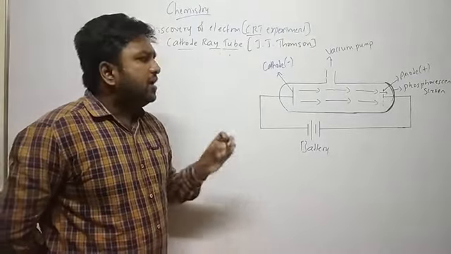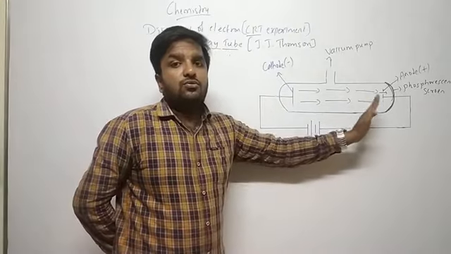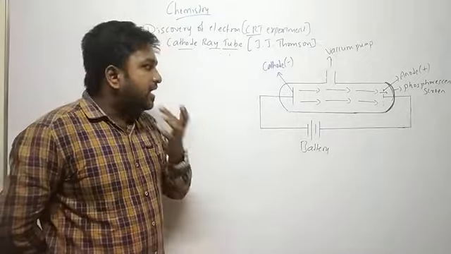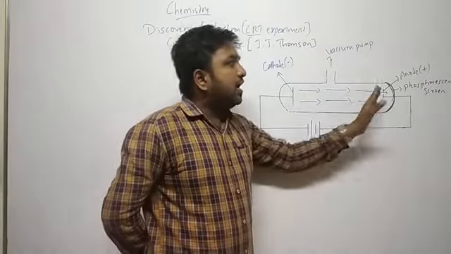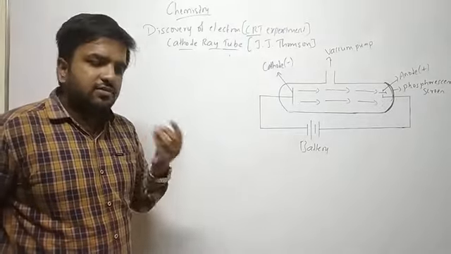As soon as you do this setup, some invisible rays move from cathode to anode because they are connected to the battery, right? So there should be some reaction. But initially we cannot see those rays because they are invisible.